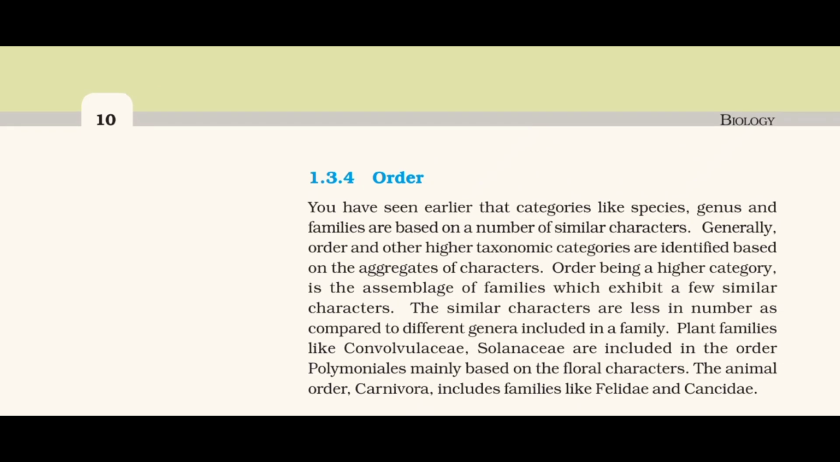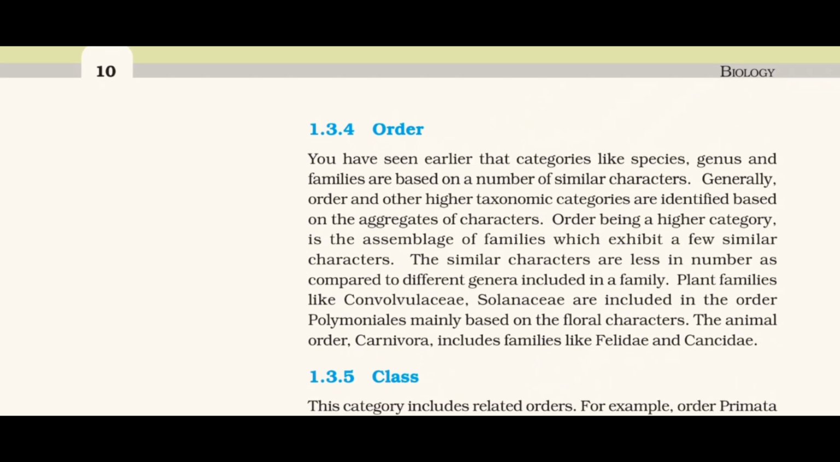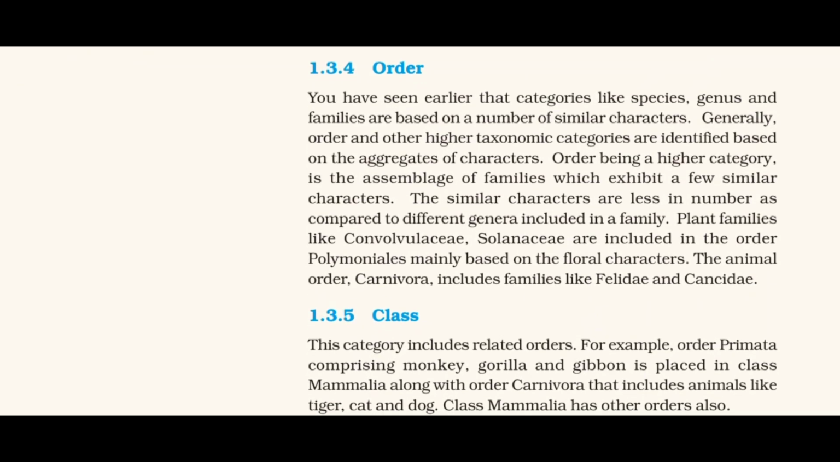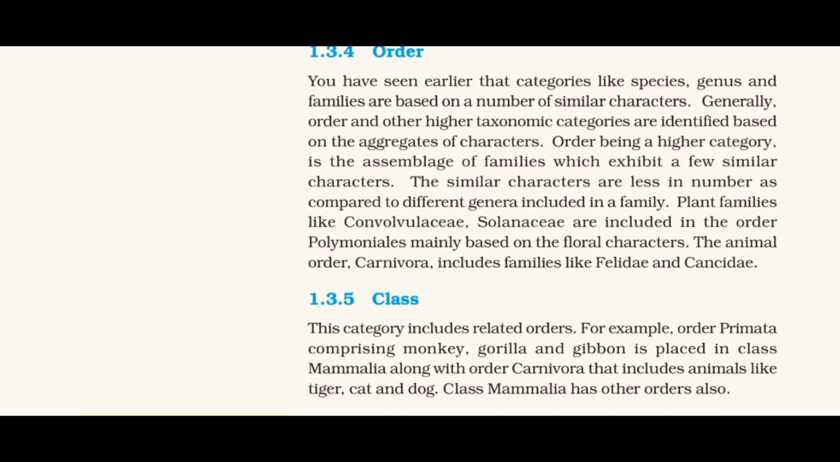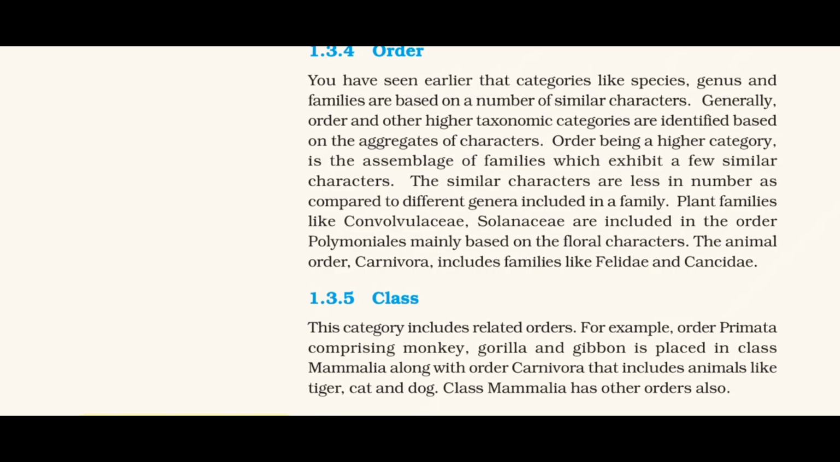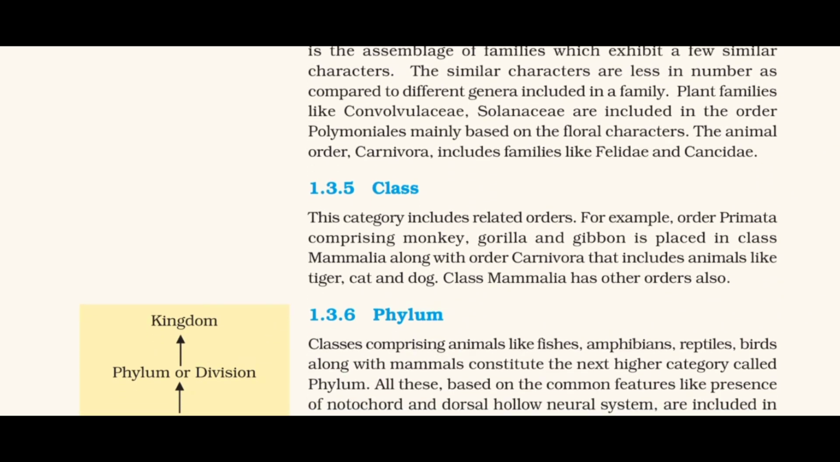Figure 1.1: Taxonomic categories showing hierarchical arrangement in ascending order. 1.3.5 Class. This category includes related orders. For example, order Primata, comprising monkey, gorilla, and gibbon, is placed in class Mammalia along with order Carnivora that includes animals like tiger, cat, and dog. Class Mammalia has other orders also.